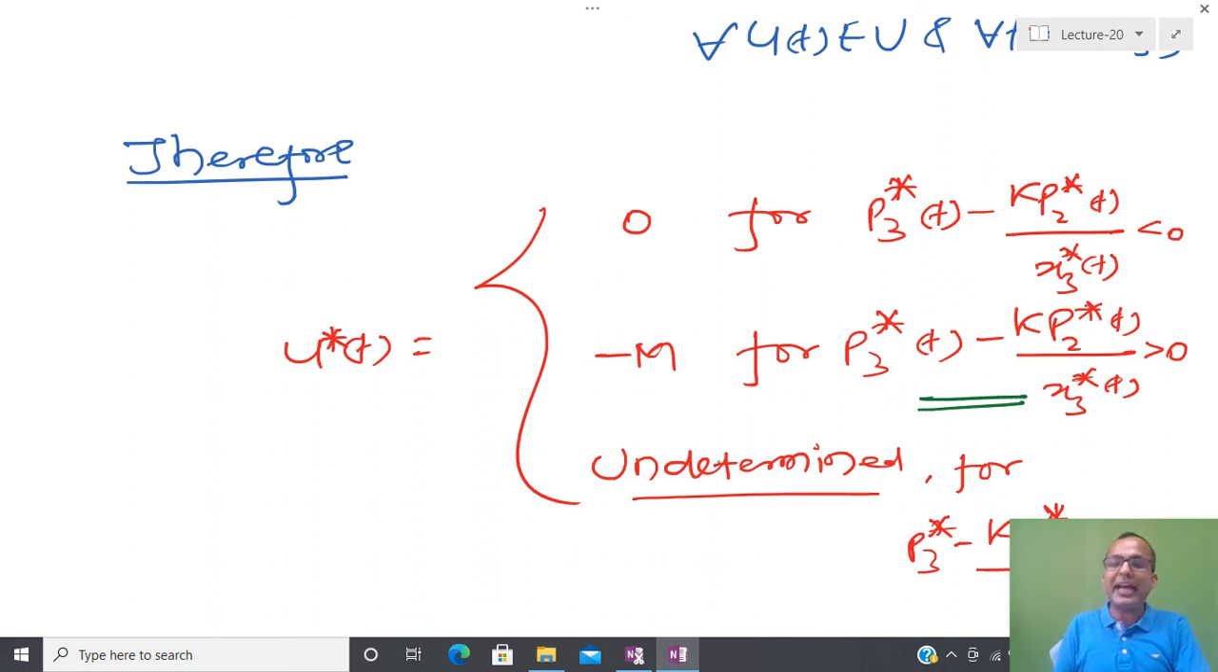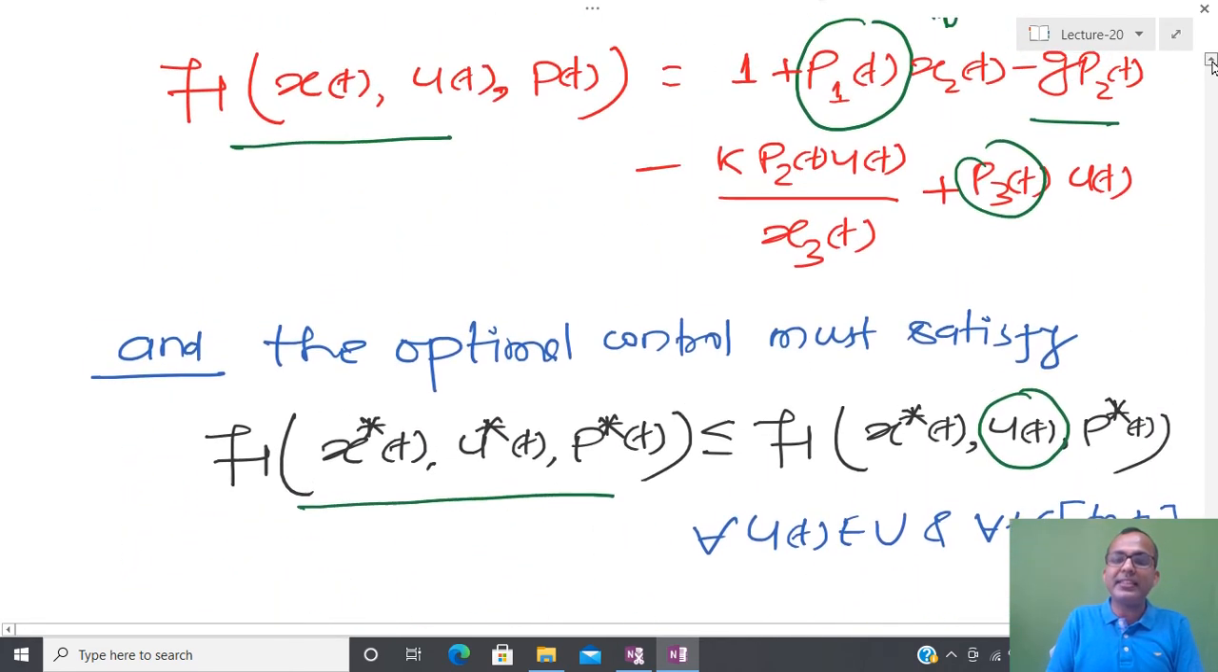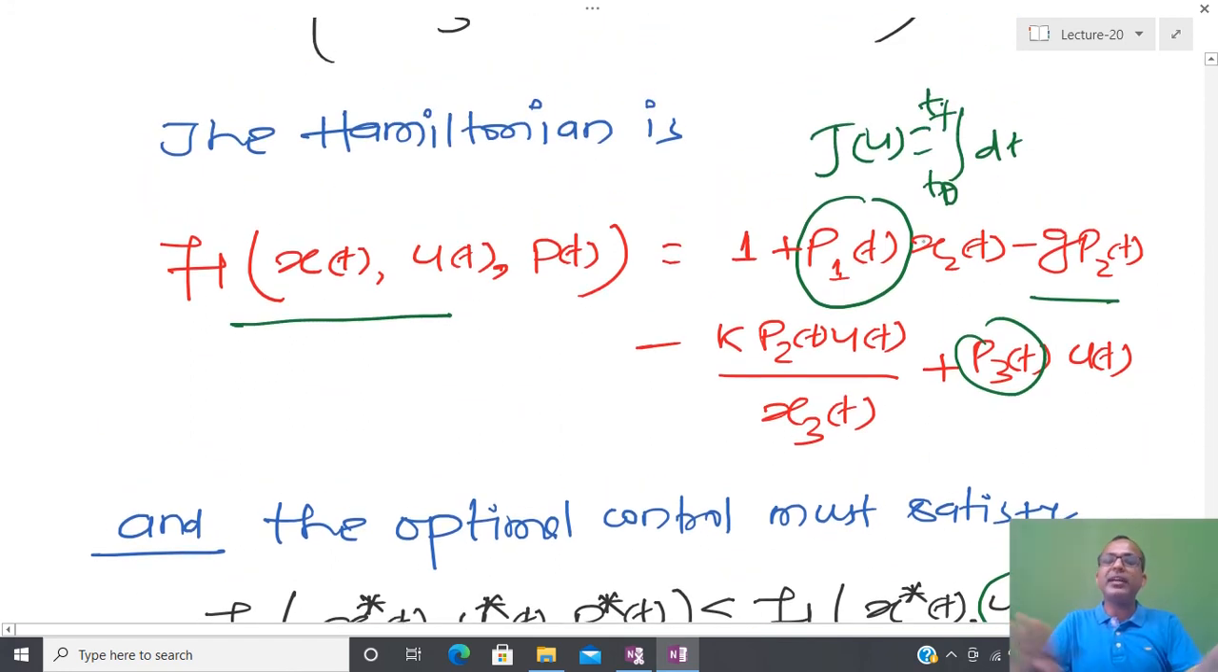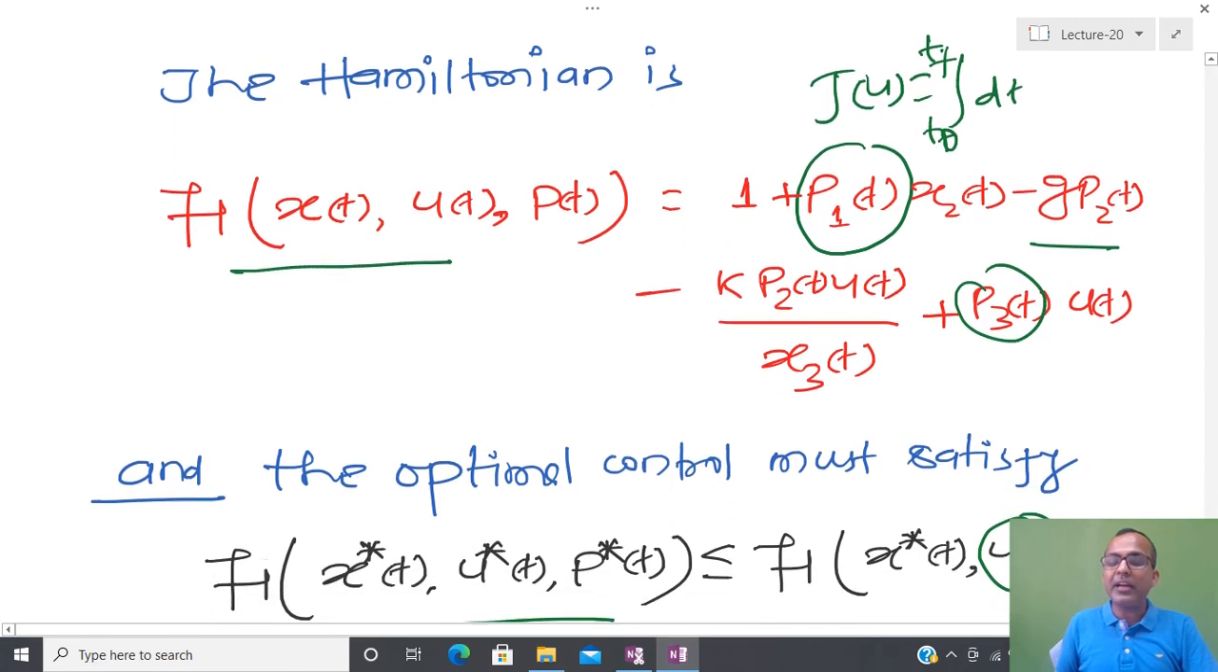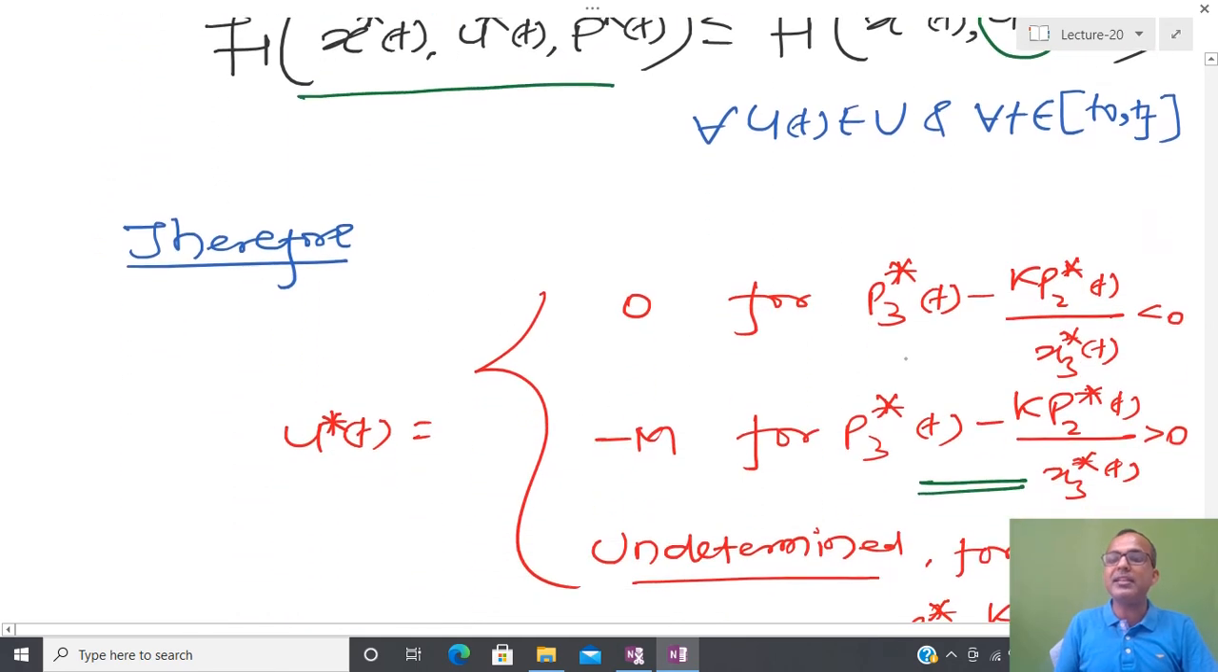So you can see that in order to design the optimal control, I have to solve by defining the Hamiltonian. We have already seen that once I know the Hamiltonian, at that time I am able to define the state equation, co-state equation, and boundary condition. So based on the state equation, co-state equation, and boundary condition, we get the values of p3 star and x3 star. If I substitute there, then I can define the optimal control.